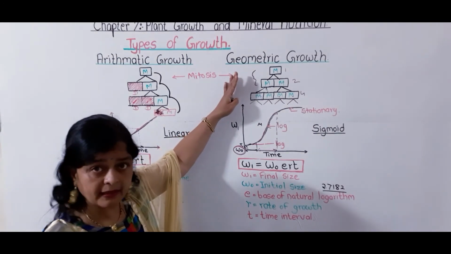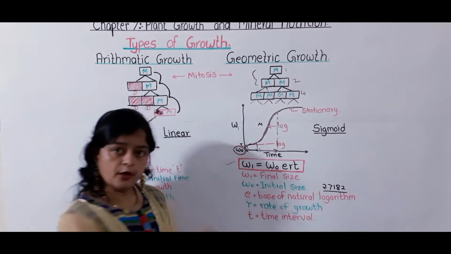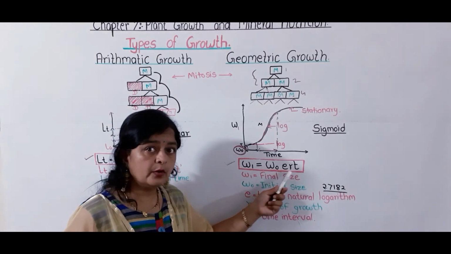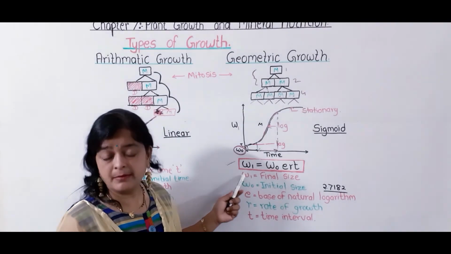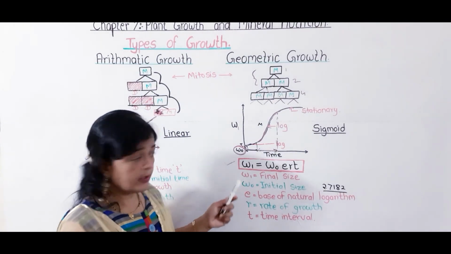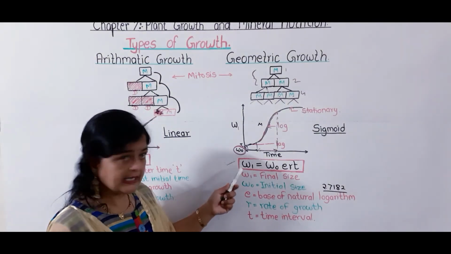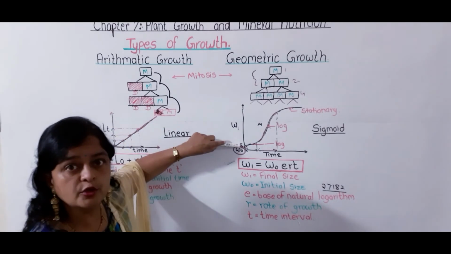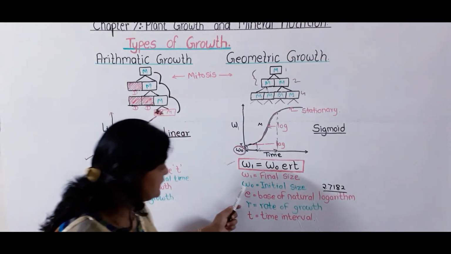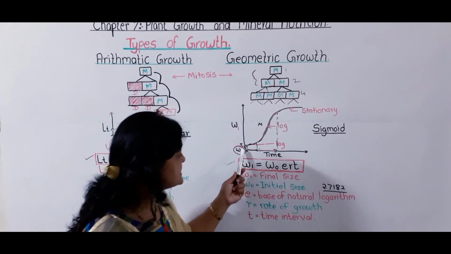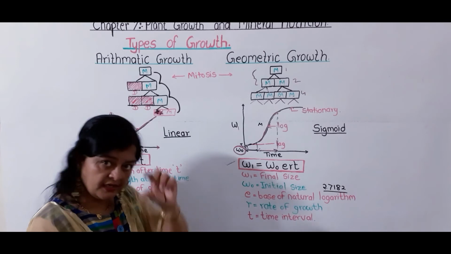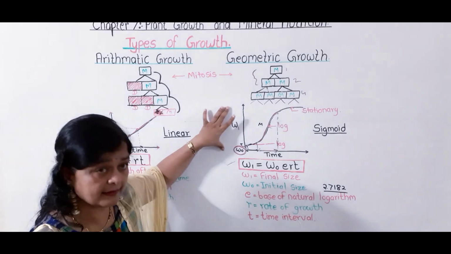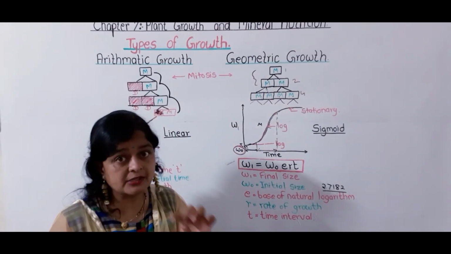This geometric growth can be calculated with the help of one formula. This formula is W1 equals W0 e^(rt). Now W may be weight, size or length. Here we are considering weight or size. W1 is the final size of the plant, the final size or final weight or final length. W0 is the initial size or initial length of the plant.